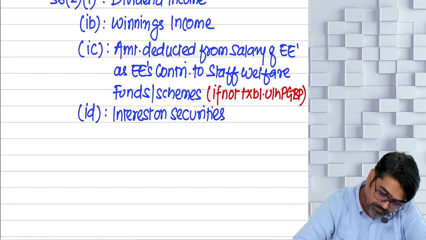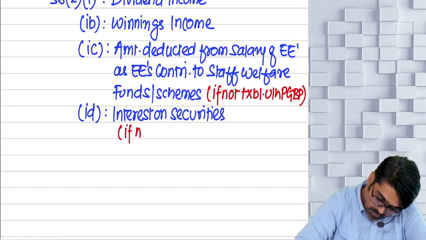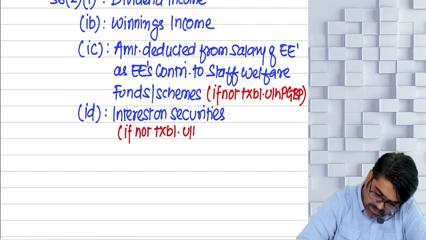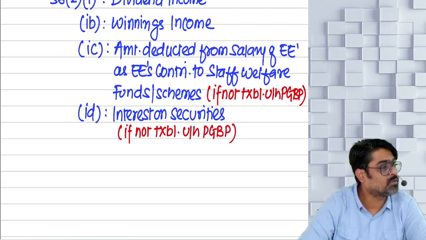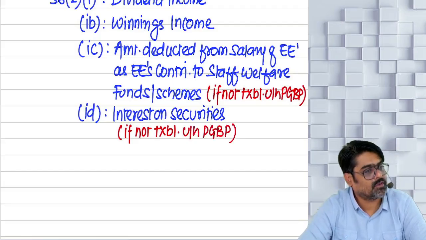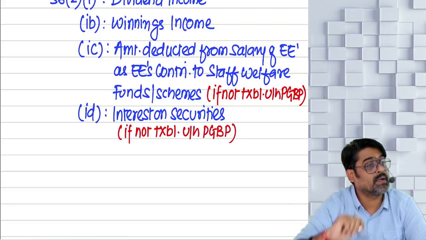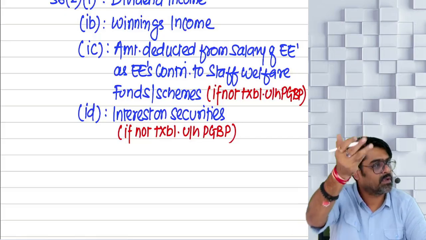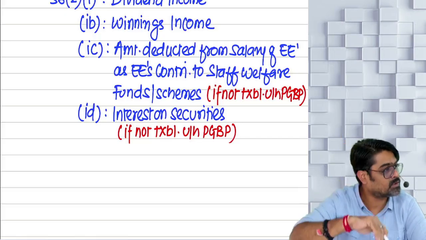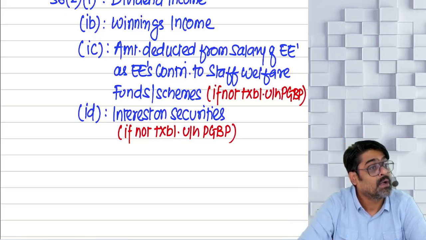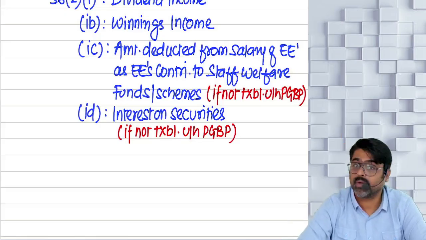So for interest on securities, first try to classify under the head PGBP. If the interest is not taxable under the head PGBP, then the interest on securities will come under the head IFOS only. It cannot go to any other head.